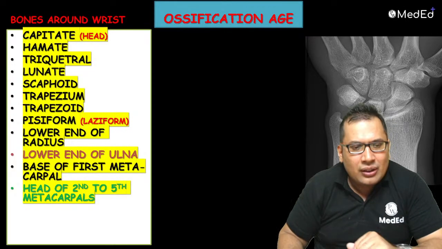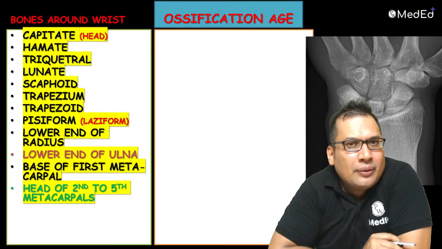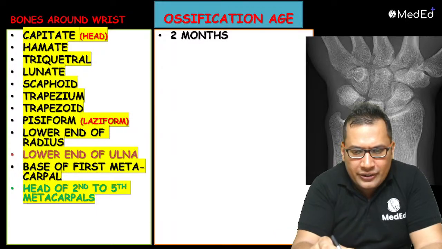What we can see here, the bones around the wrist, the capitate, it appears at 2 months.